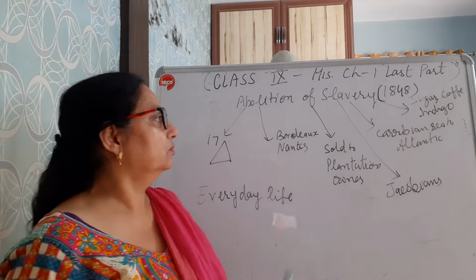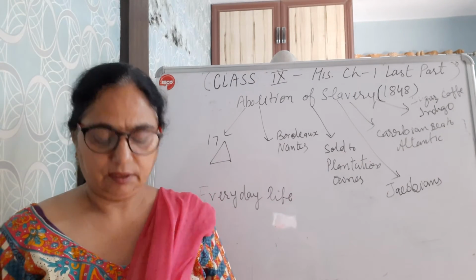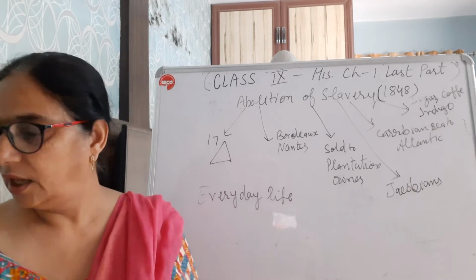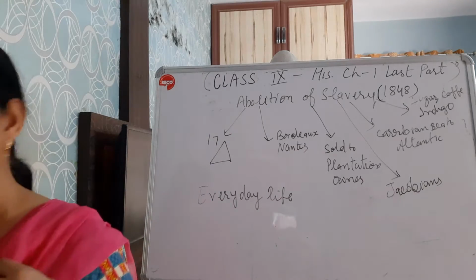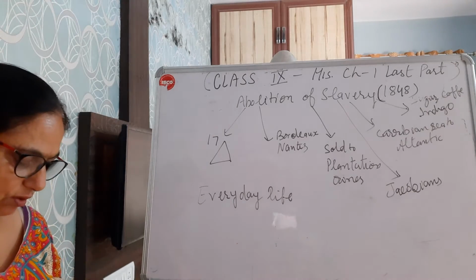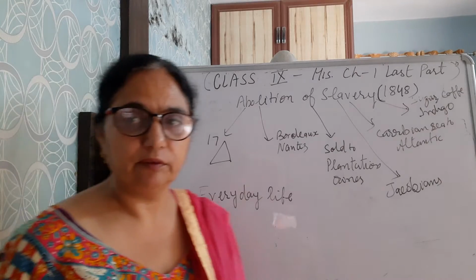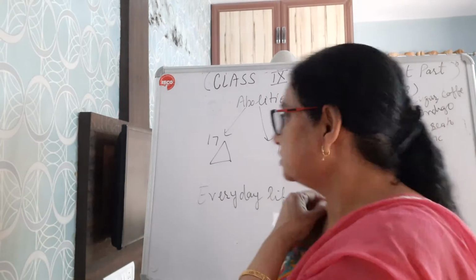Today we are going to learn about your history chapter, that is French Revolution, and its last part, that is abolition of slavery, how slavery was abolished from French.